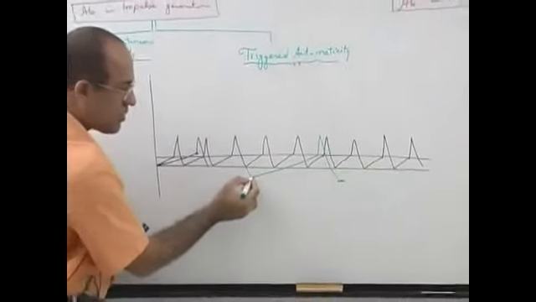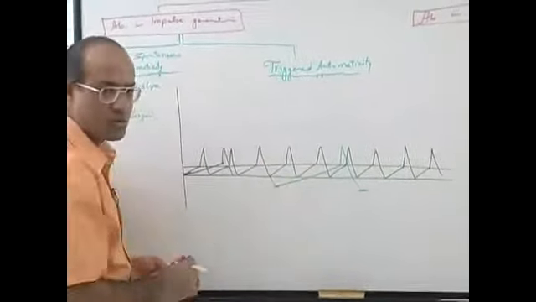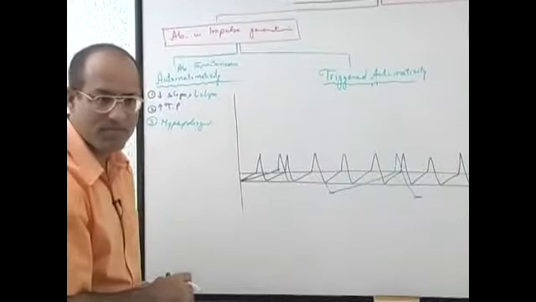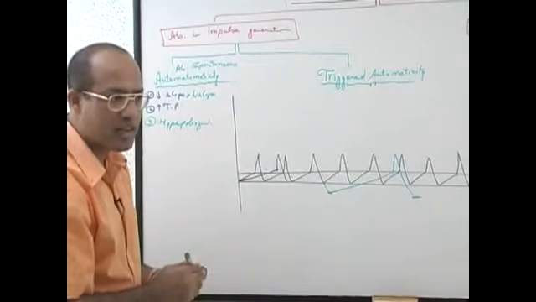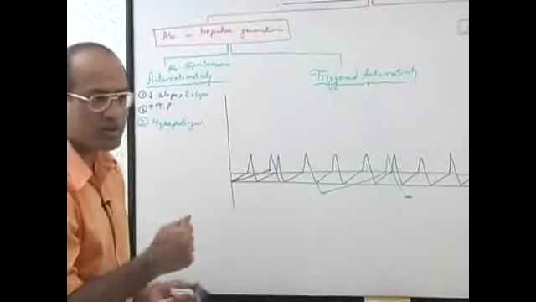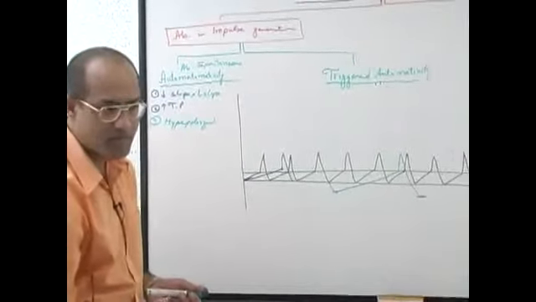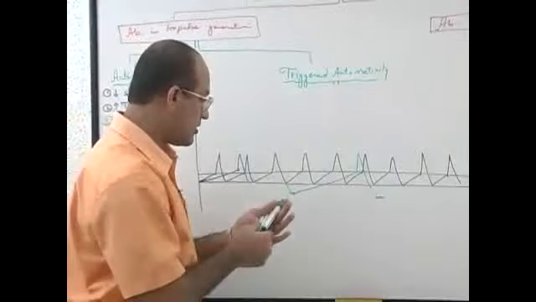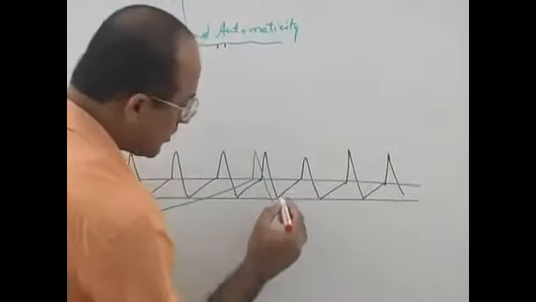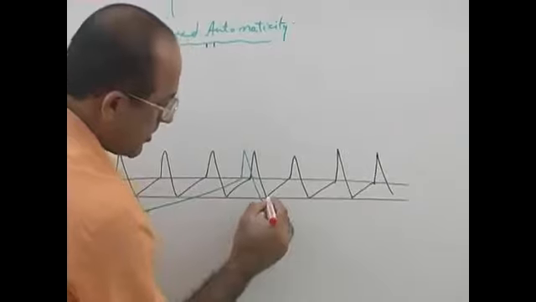What is this? Hyperpolarized and slope is also reduced. What drug has been given? Yes? Acetylcholine, and acetylcholine is usually not given as a drug. Vagal stimulation is there for SA node, AV node, or adenosine. Simply, the slope has been reduced.